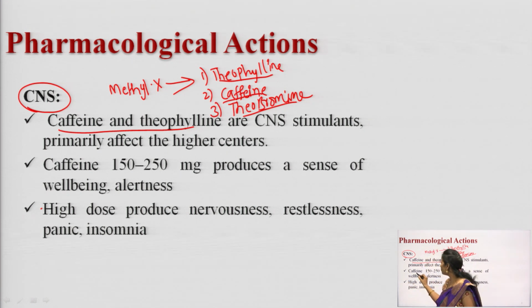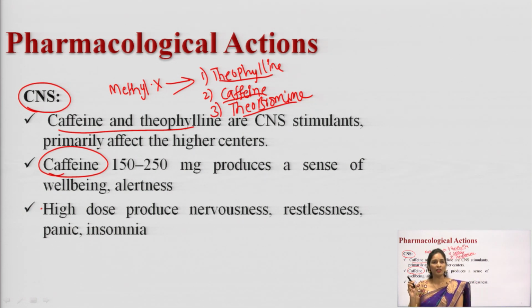Next one is caffeine. Caffeine is also a methylxanthine drug. It will stimulate the CNS. If you take caffeine in a therapeutic dose, it produces a sense of well-being and alertness.